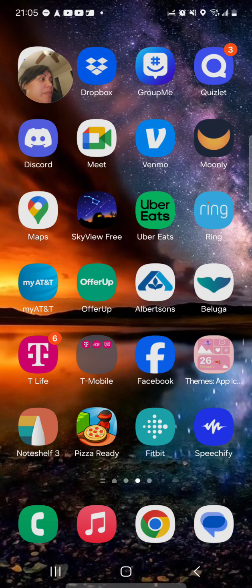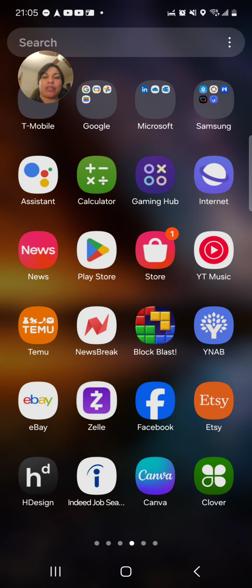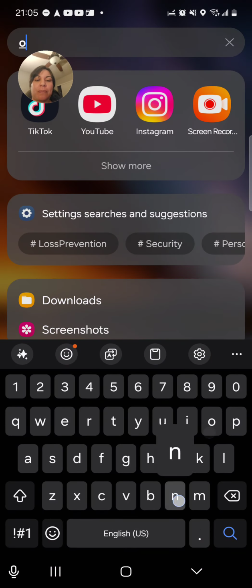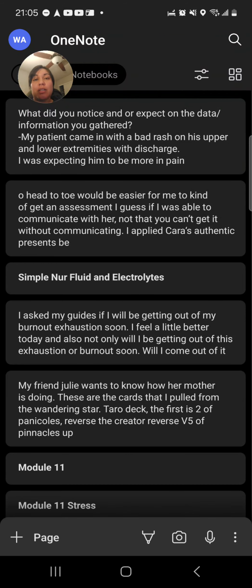All right, so let us continue studying because we only have so much time. And yeah, okay. So OneNote, there we go. Just made this, so I don't know if it'll come up.